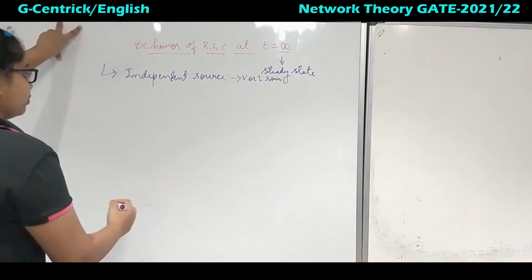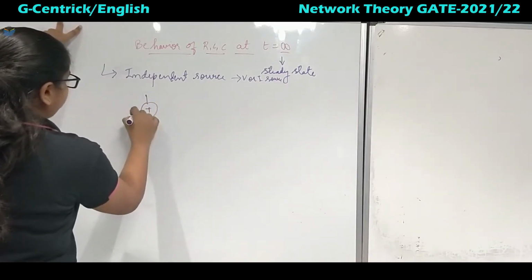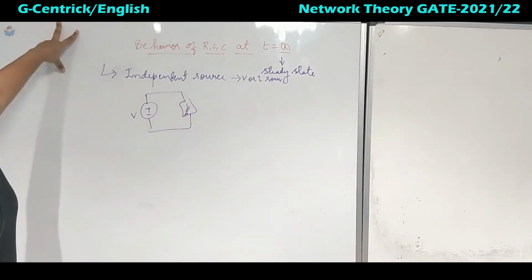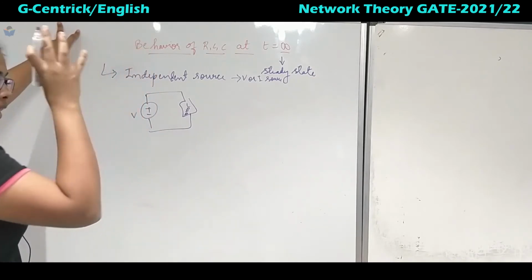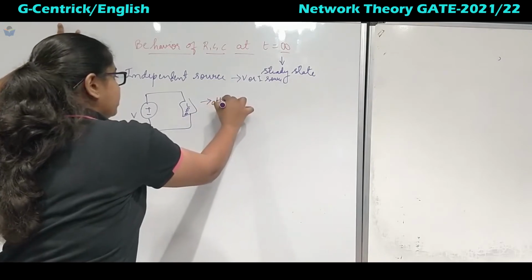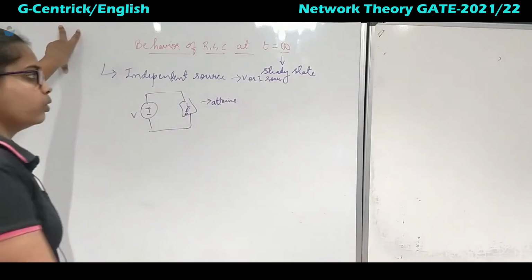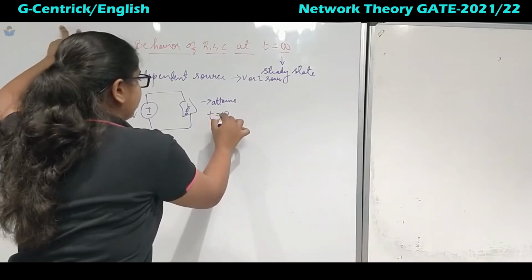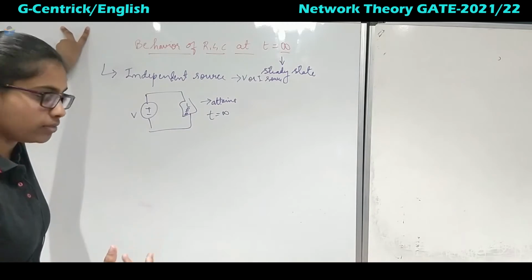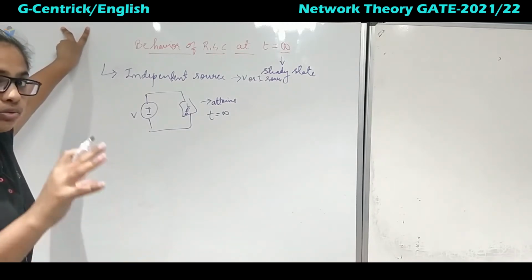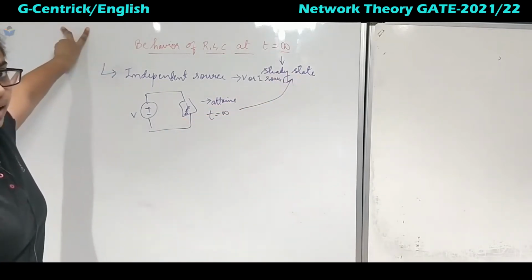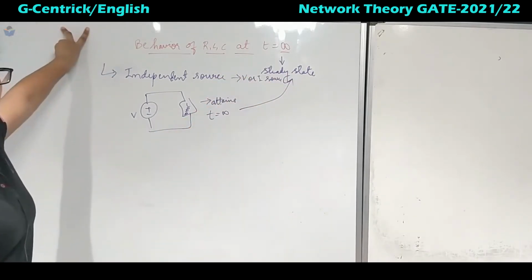So if I take a voltage source and some load is present over here, this voltage source should be connected so long that it attains maximum, and after that the circuit behavior won't change. So this is at t is equal to infinity. The longer the time the source is connected or active, the supply is given to the circuit for a longer period of time, that analysis we will call steady state analysis, that is at t is equal to infinity.